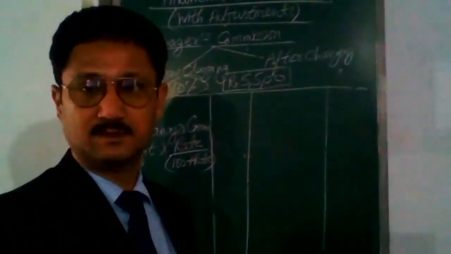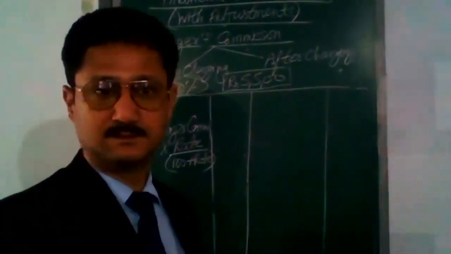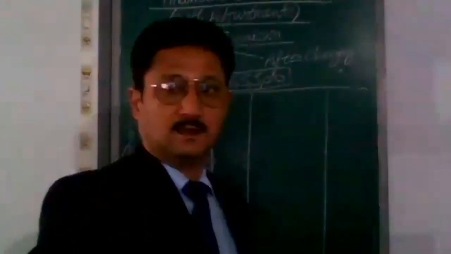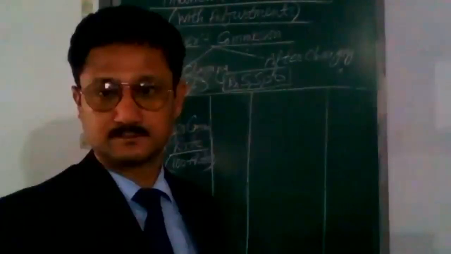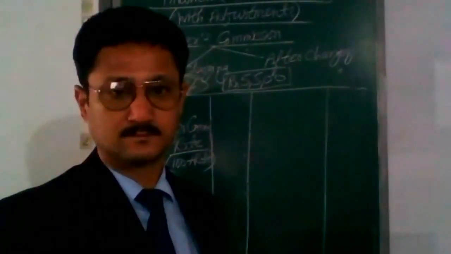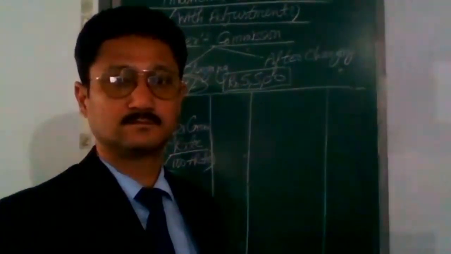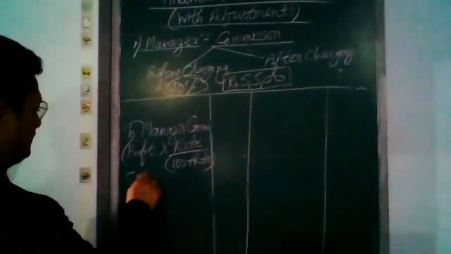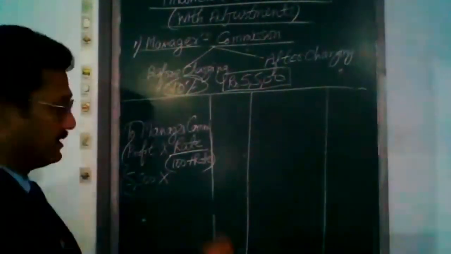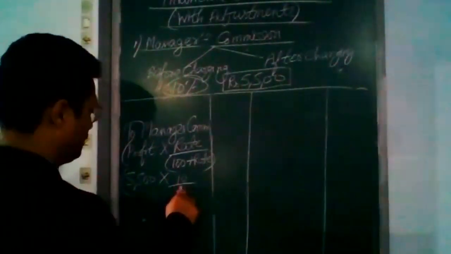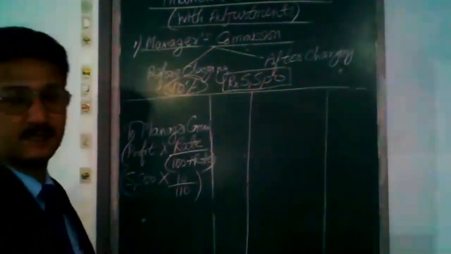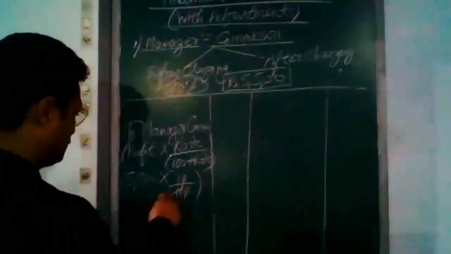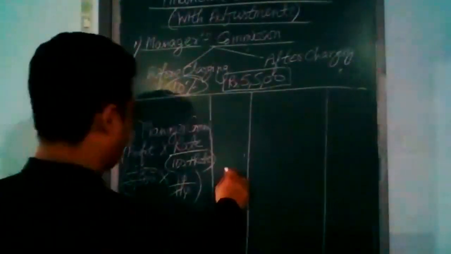So 5,500 multiplied by rate 10 upon 110, which is 500.